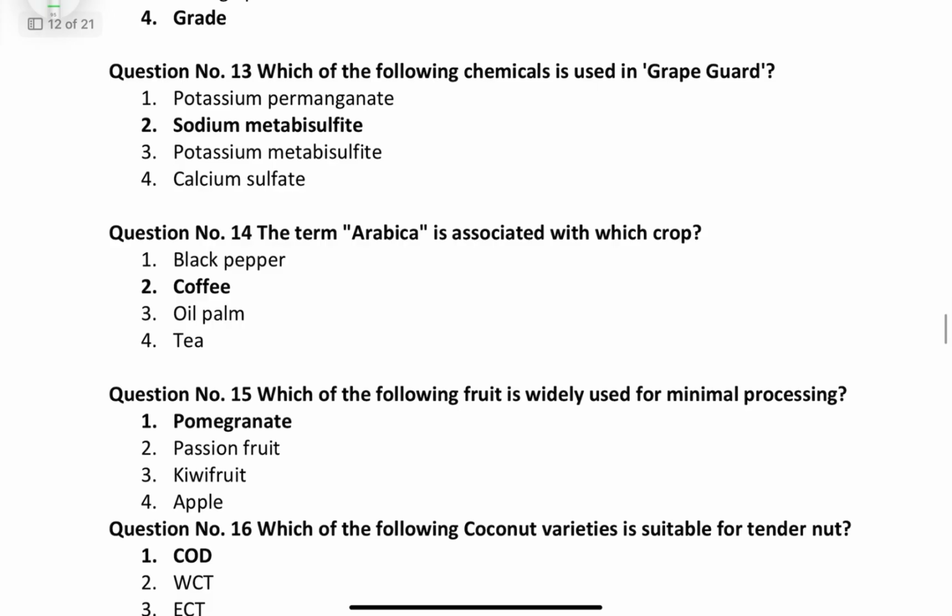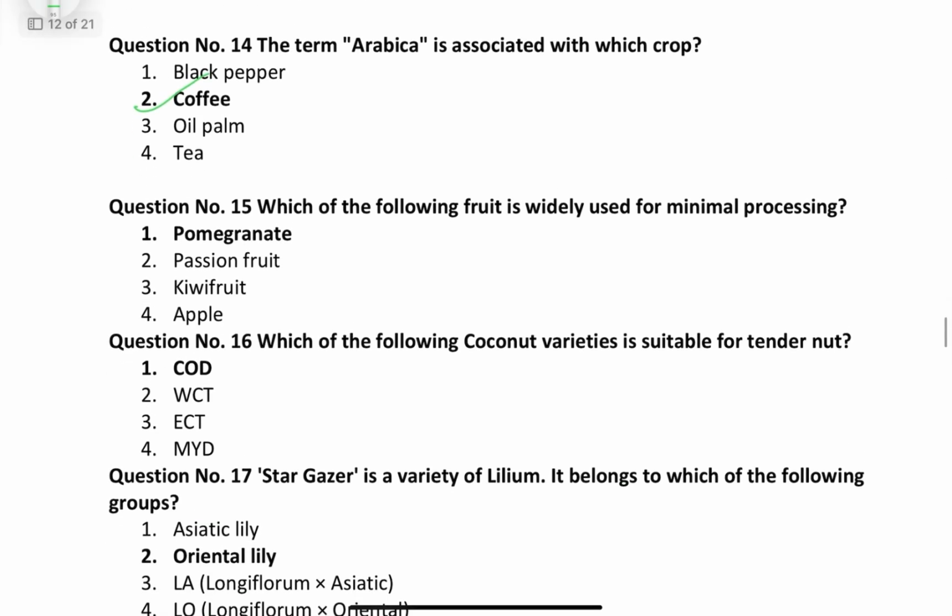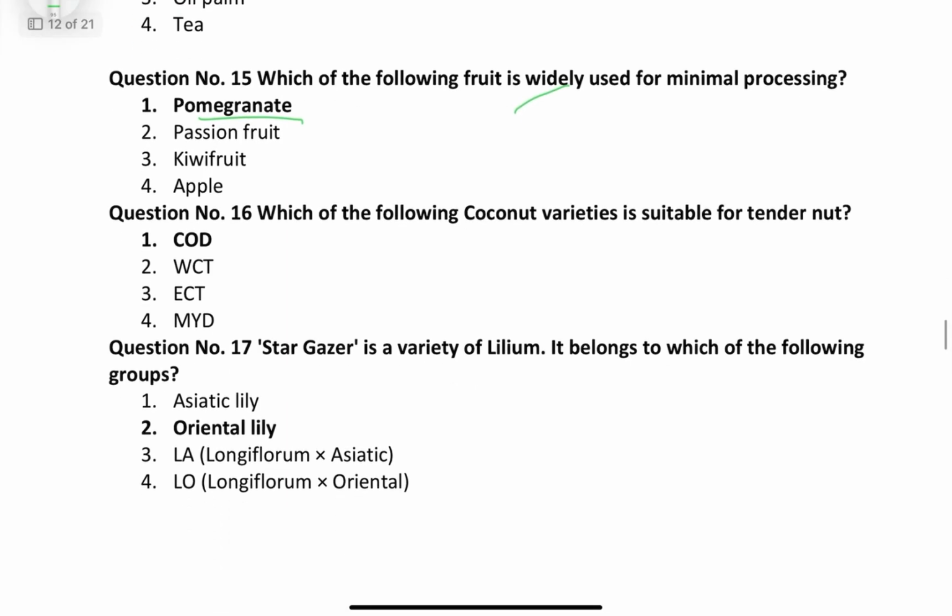The term Arabica is associated with coffee. Which of the following fruit is widely used for minimal processing? That is pomegranate. Friends, minimal processing is also called partial or slight processing, or pre-prepared product, we can say that. In the case of 16, which of the following coconut variety is suitable for tender coconut?